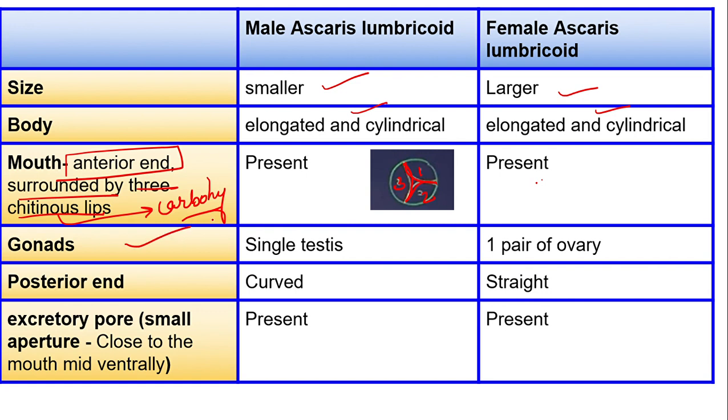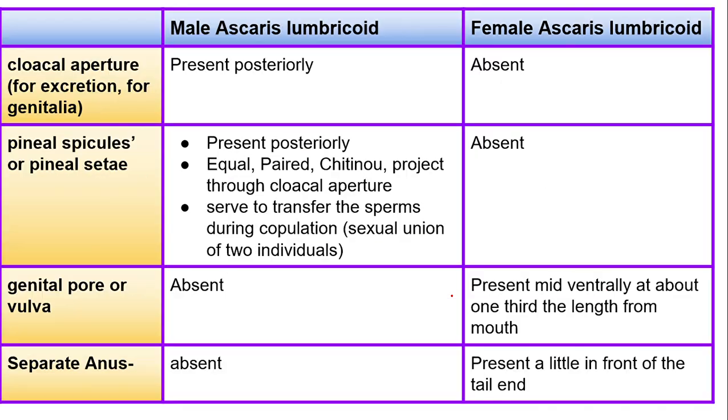Gonad is not given in your textbook. If you don't want to write it, don't write it. It has a single testis and 1 pair of ovaries. The posterior end, meaning the last end part, is curved in the male and straight in the female. Excretory pore, what does it mean? It is a hole, a small aperture. Where is it present? Close to the mouth, mid ventrally. What did I tell you ventral means? It is the front. So in the middle of the front, the excretory pore is present for both male and female. Then the cloacal aperture is present posteriorly in the male and absent in the female. Penile spicule is present posteriorly in the male and absent in the female.